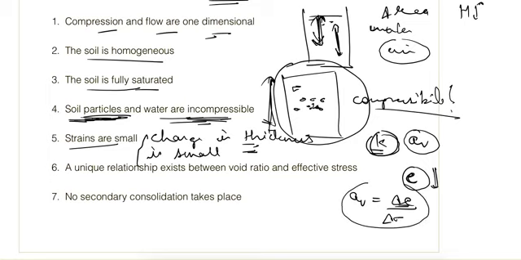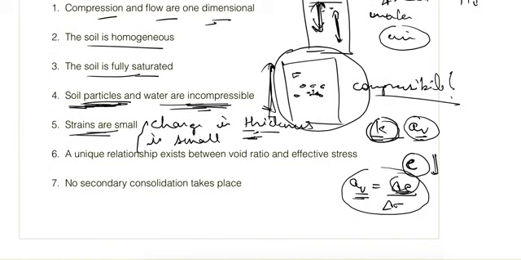So if it is decreasing, that means the coefficient of compressibility is also decreasing, but in our case we take these two as constant, so it is only possible when strains are small, that means the change in thickness is small. Next is a unique relationship between void ratio and effective stress.